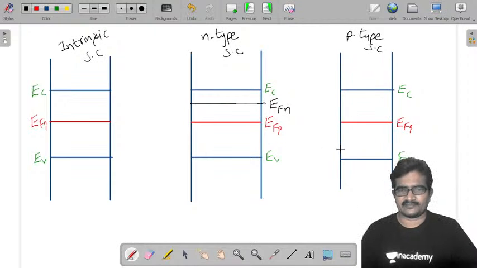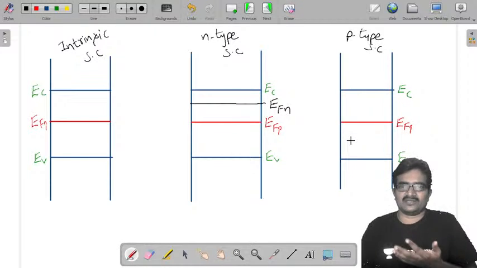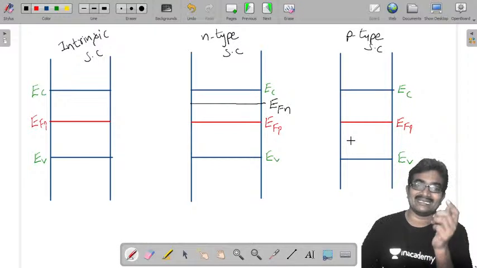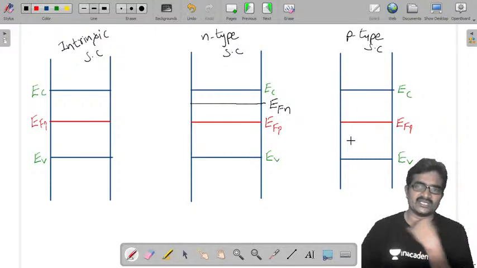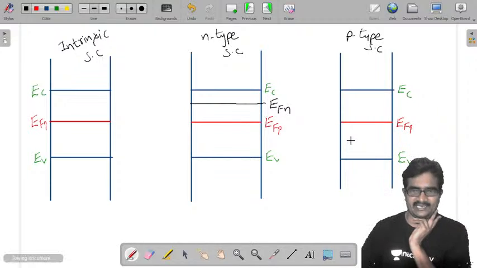Next, p-type semiconductor. Here, by adding p-type impurity, the number of electrons decreases. Already we completed: by increasing impurity, majority carrier concentration increases and minority carrier concentration decreases. So in p-type semiconductor, electrons are the minority charge carriers.